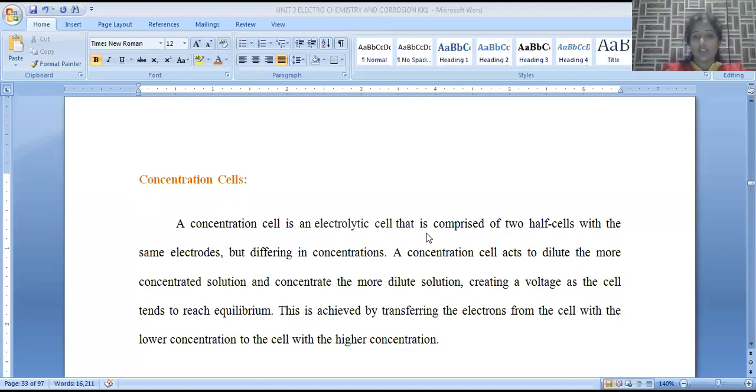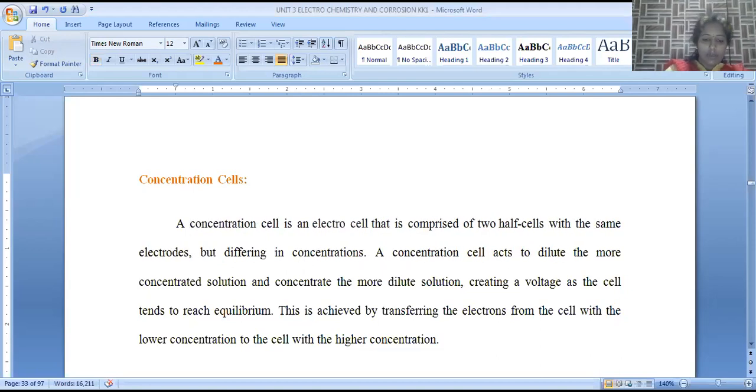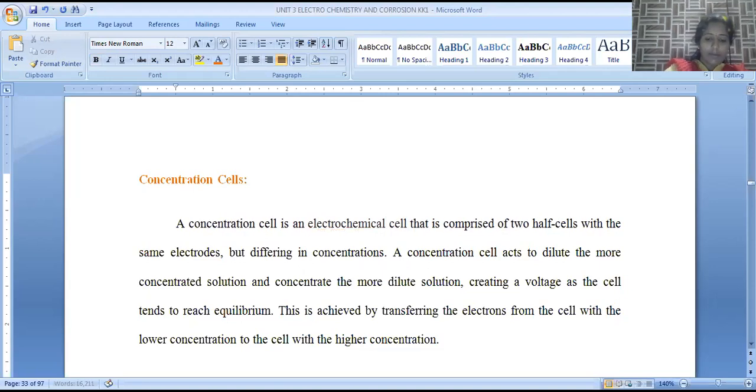A concentration cell is an electrochemical cell, where chemical energy gets converted into electrical energy. Just like a galvanic cell, the principle is exactly the same, but the difference is that we take similar electrodes and similar electrolytic solutions, with a variation in concentration. Because of the change in concentration, one electrode acts as an anode and the second electrode acts as a cathode.